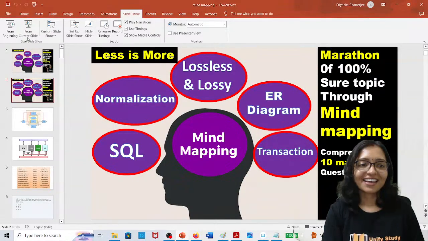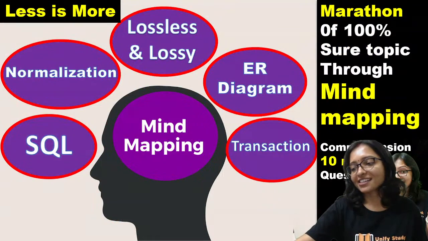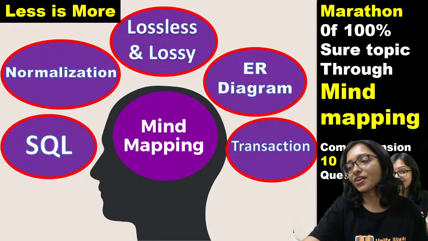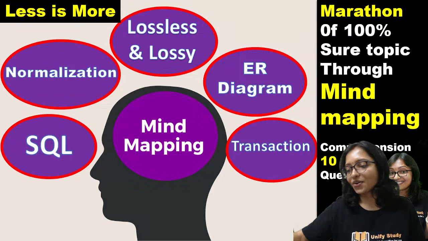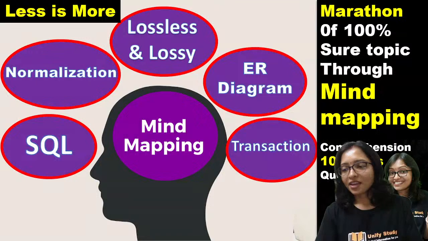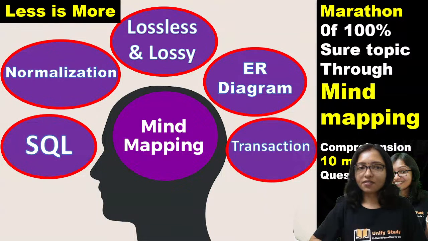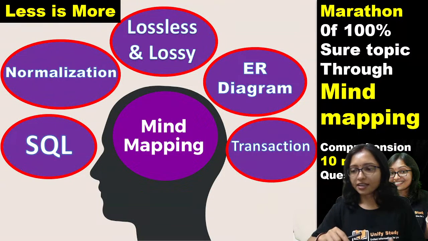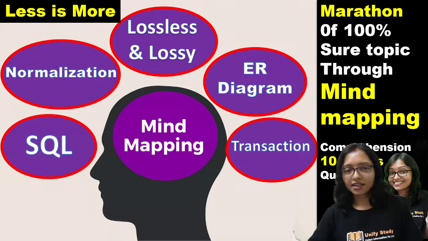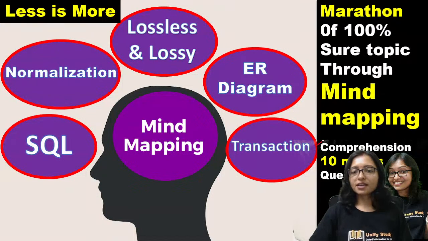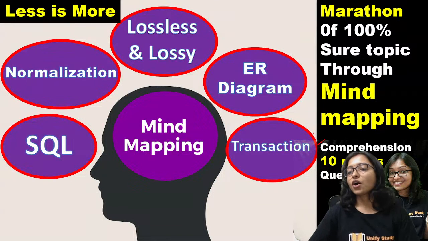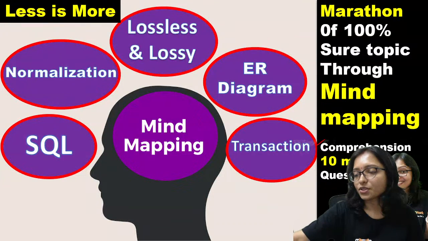Everyone is ready. After doing the computer architecture and operating system together, today we will do DBMS. Here all the confusion, all the mind mapping will be done. All the confusion will be clear, and there will be no problem. I will resolve all this, and definitely you can confirm your marks. It is the expected area from where you can get a 10-mark comprehension type question. All this area we will do here today.